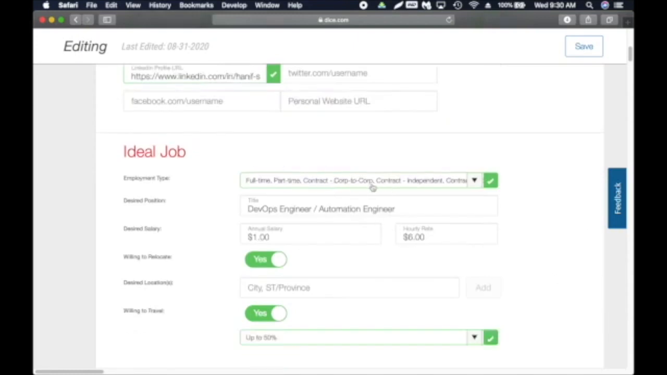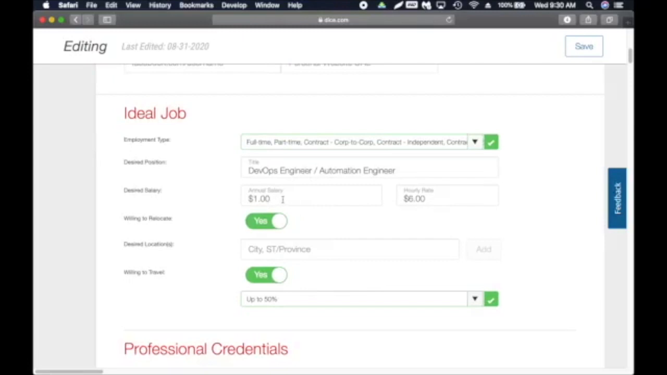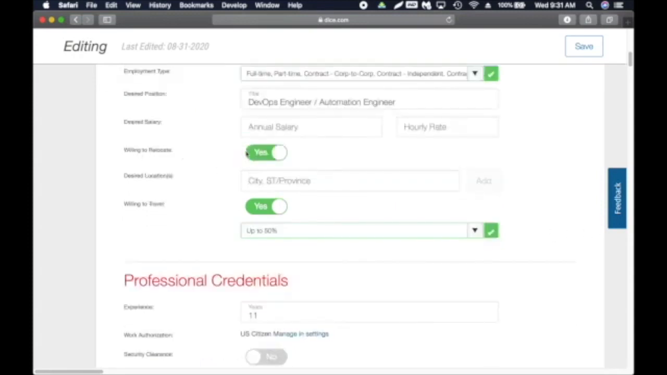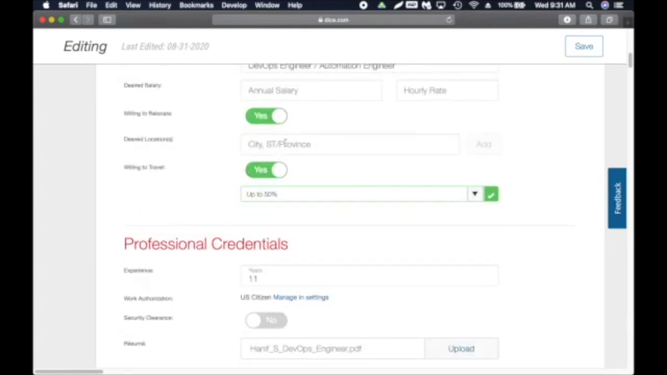You can choose what kind of employment type you want, then add your desired position. Salary, I'm not sure why it is like this. I guess it's by default. Definitely it's going to be more than $6, right? Here you can choose if you're willing to relocate. If not, just toggle the button here. And you can also provide the city you are trying to locate.